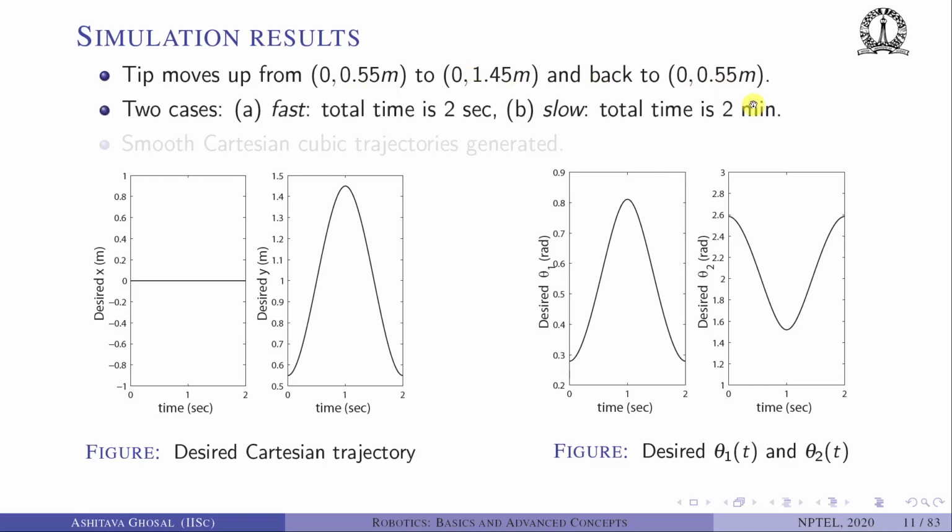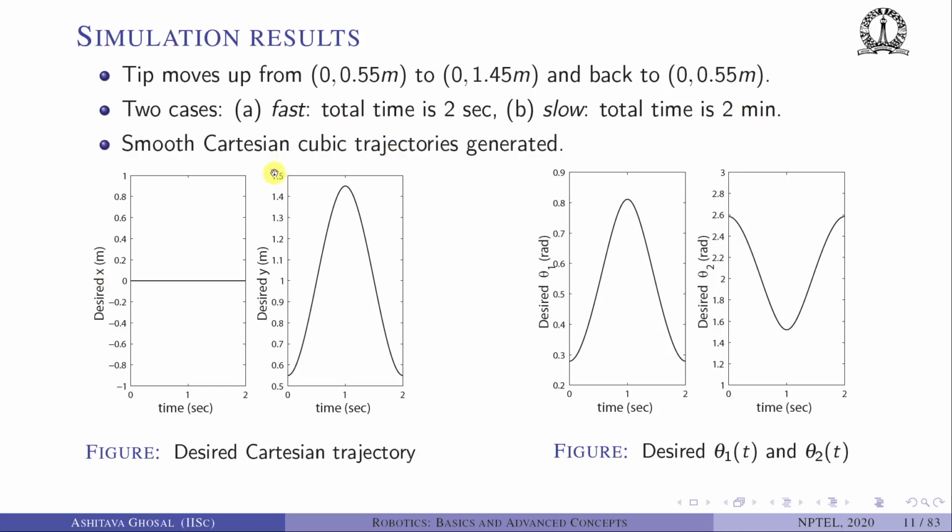As we had discussed earlier, there are two cases. One is fast motion, which is total time of 2 seconds. Another one is slow, which is total time of 2 minutes. So the basic idea is we will use the same results which we saw for linear control using PD controllers, and then we will see what happens when we use a nonlinear control law based on computed torque. The same set of parameters, same trajectory, everything is the same.